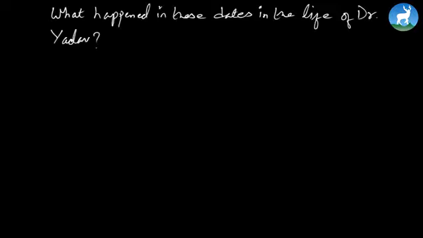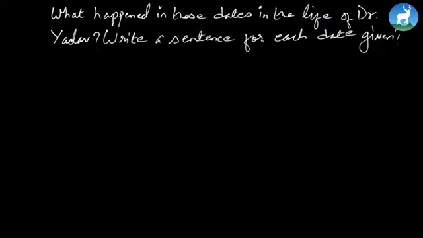Now, you've all read the passage. How about we figure some dates out? What happened on these dates in the life of Dr. Yadav? Write a sentence for each date given.